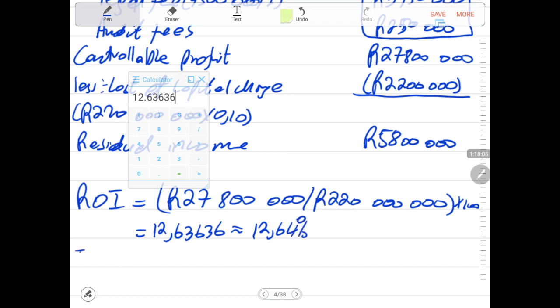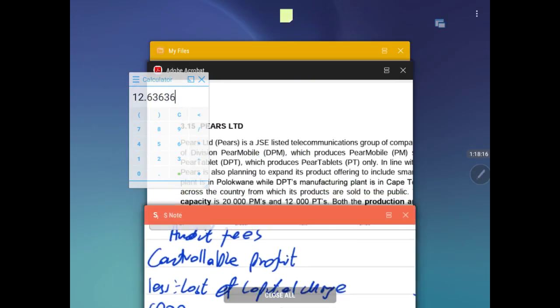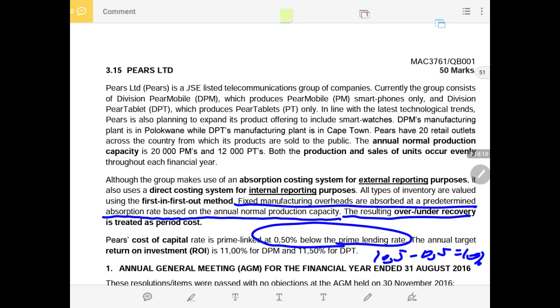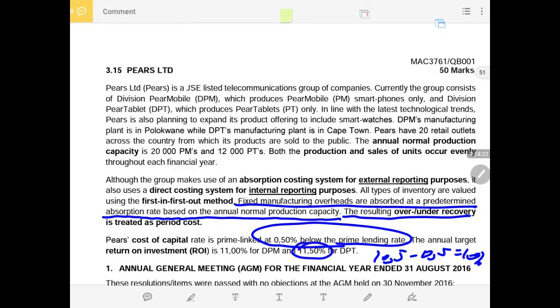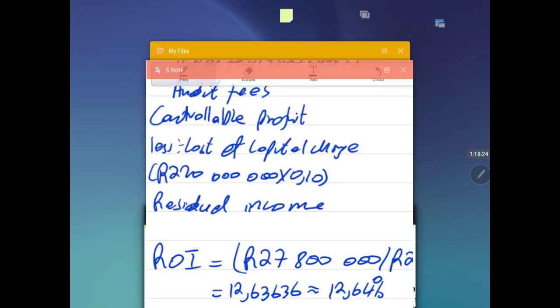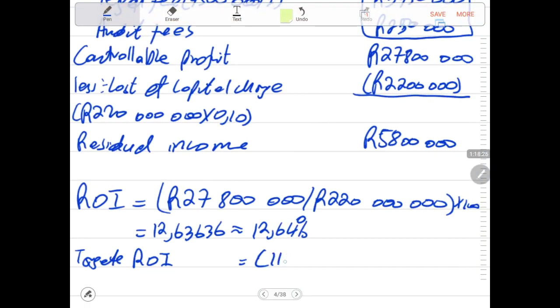Then we had our target return on investment for this division, which was 11.50%.